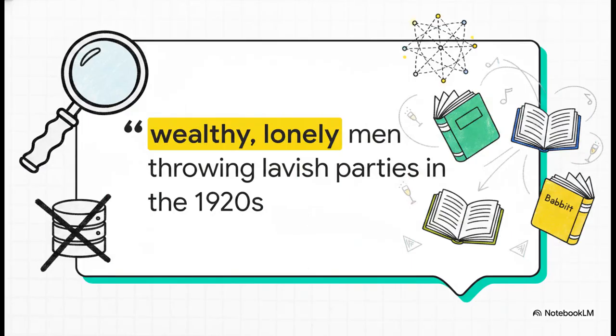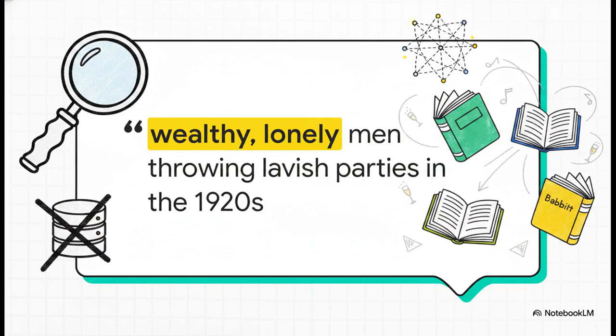So what happens if you search for something highly descriptive? Say you type in wealthy, lonely men throwing lavish parties in the 1920s. If you query that in a traditional SQL database, it is going to return 0 results unless those exact words are explicitly tagged in the metadata.